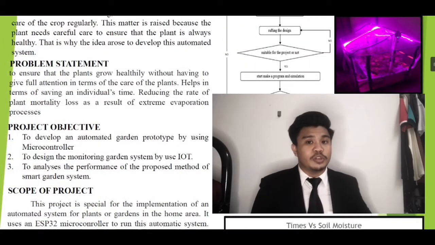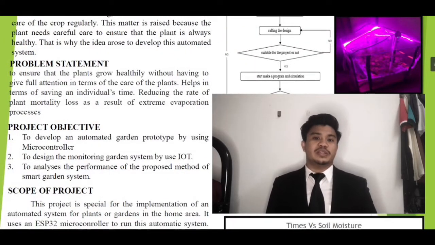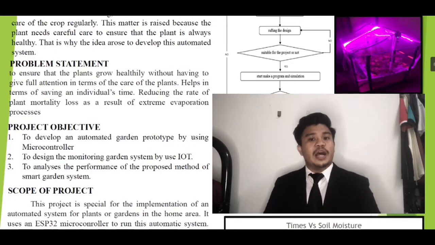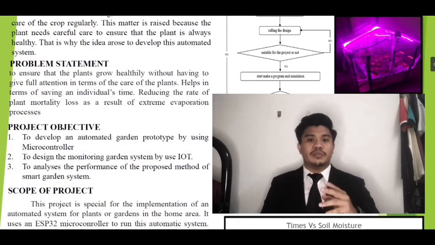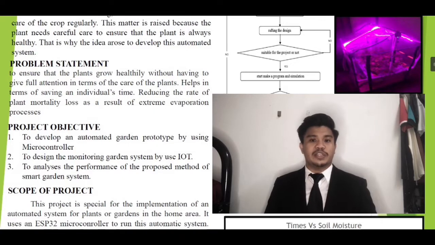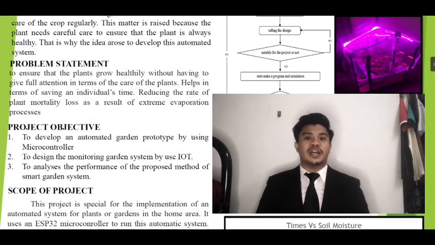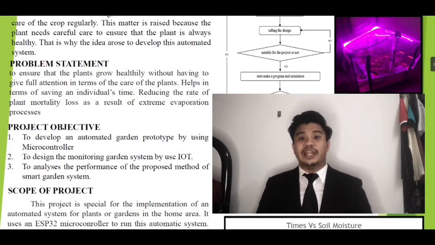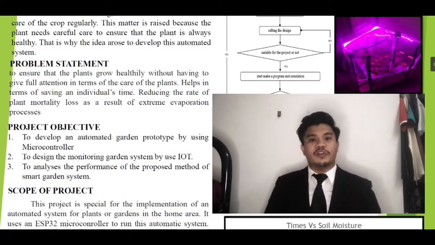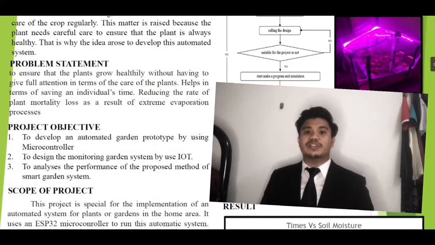We go through to the project objective. The first objective is to develop an automated garden prototype by using microcontroller. In this case, we use ESP32 as a controller. Second, to design the monitoring garden system by using IoT. Then we use the Blynk application. Then third, to analyze the performance of the proposed method of the smart garden system.